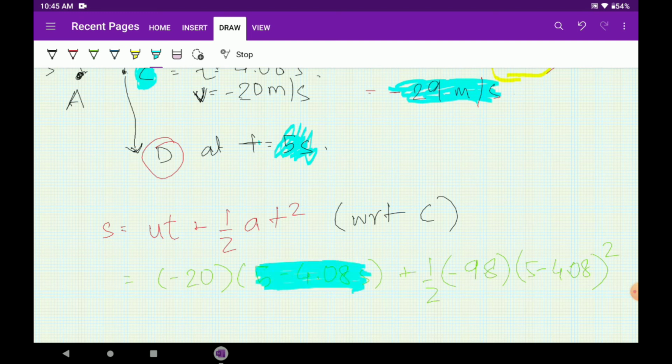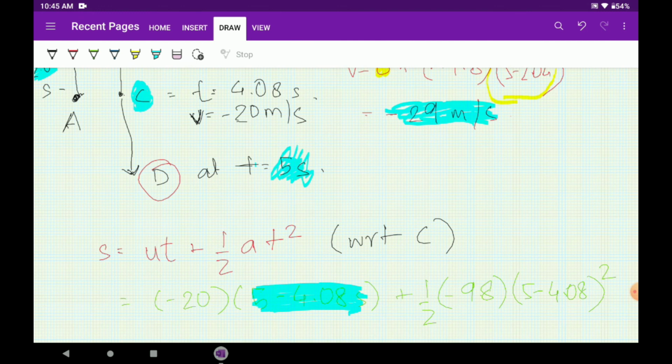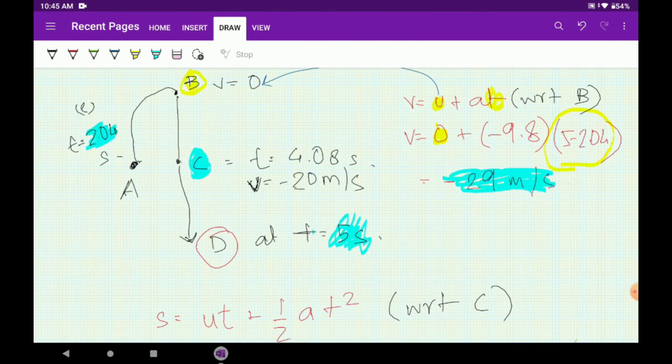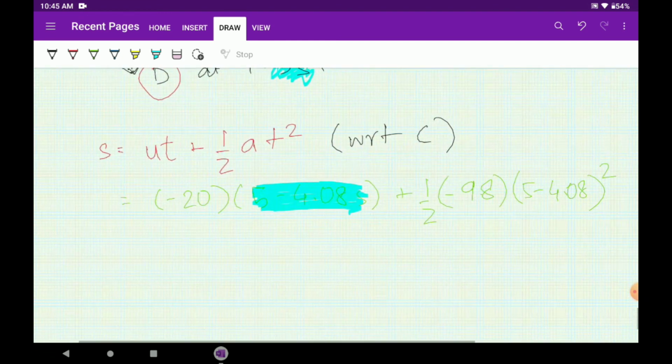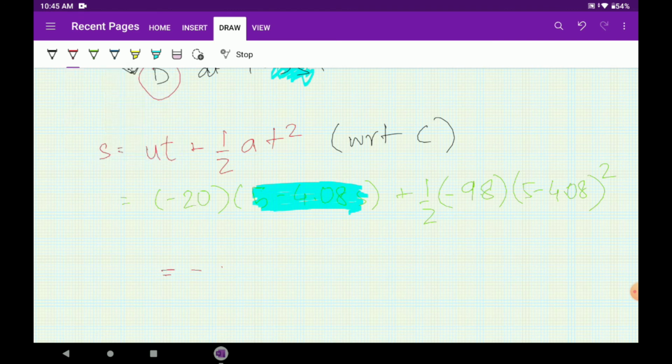Again the same concept, because the body takes 4.08 seconds to reach c. So if it takes that amount of time to reach c, I need to subtract that time. If I did it from b, I would have subtracted 2.04. Now it is reaching c, I am subtracting 4.08. So solve this value for yourselves and you will get somewhere around minus 22.5 meters.